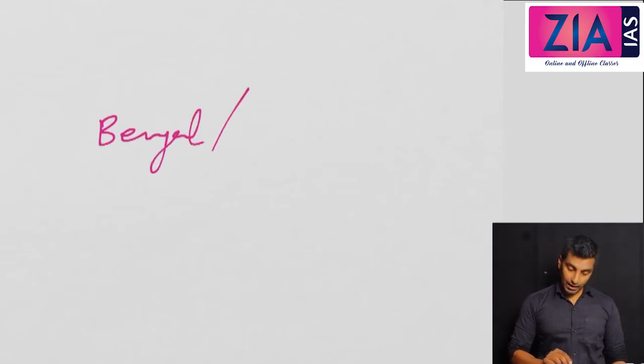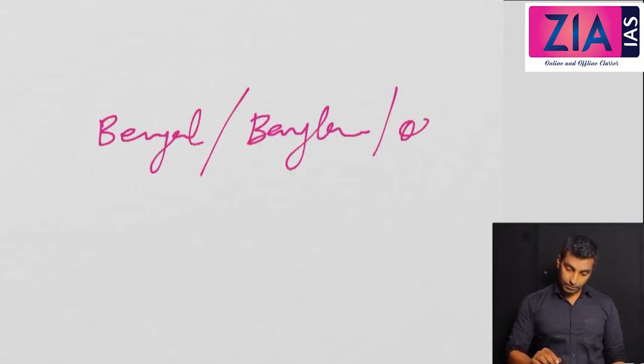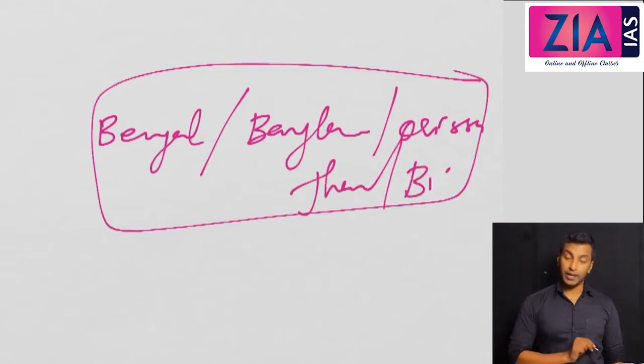Why was Bengal partitioned? See, if you remember in the discussion of Lord Warren Hastings, I discussed a question with you. I told you it's a very important mains question. The Warren Hastings period in history is known as the trial and error period, right? And I have given you the question, discuss, comment, and I have given you the answer also. When we discussed the answer in the introduction, I told you Bengal at that time comprised a huge area, right? Bengal comprised of obviously present day Bengal, Bangladesh, then Orissa, Jharkhand, Bihar, such a huge territory.